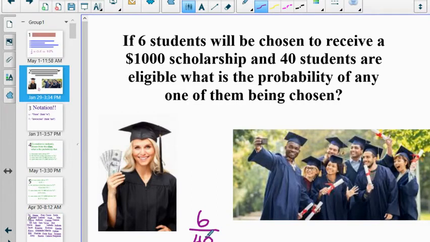Well, this is an honors level functions and trig class. So let's simplify a fraction like this. Let's reduce that and call that 3/20. And that is my probability. The probability for any one of those people is 3/20. If you want to convert that over into a percent, you could do 3 divided by 20 on your calculator and find, let's see, that must be 15%. 0.15 would be okay also. Or if you want to say 15%, any one of those would be okay.